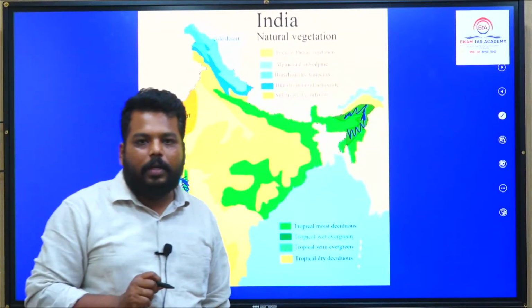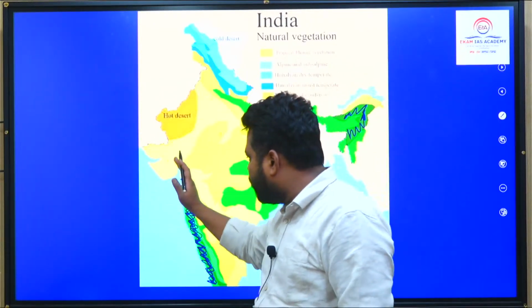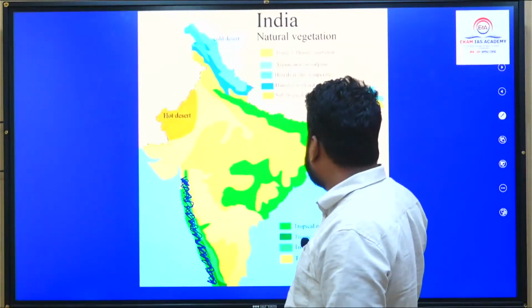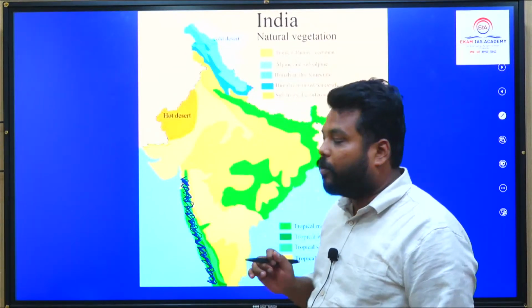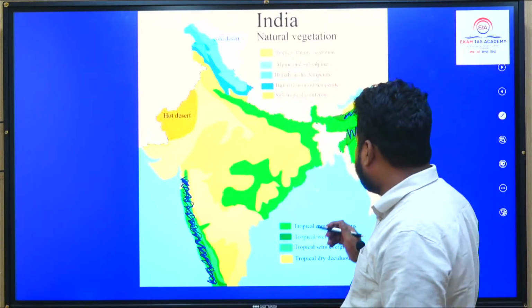The reason behind it is that these regions receive more than 350 centimeters of rainfall, so we shall be experiencing tropical evergreen forestries in this zone. Do remember this point, it is very important.